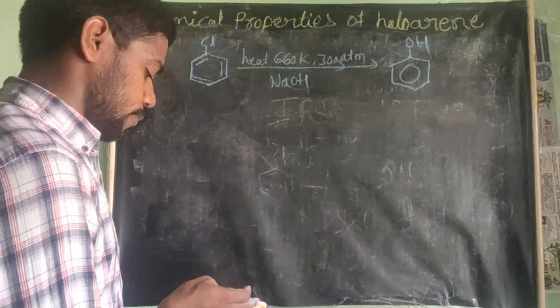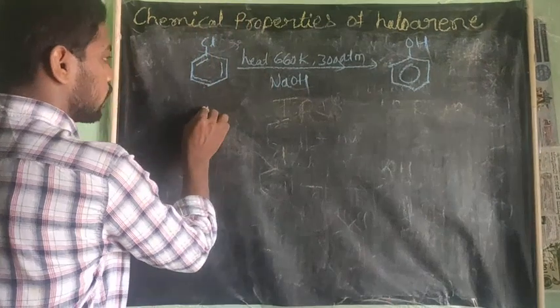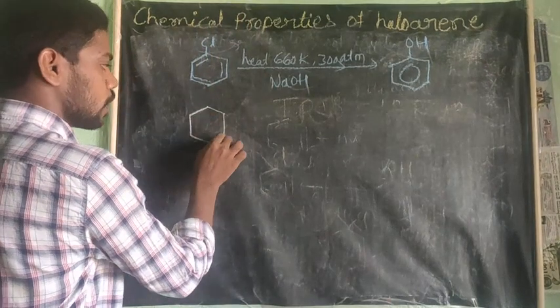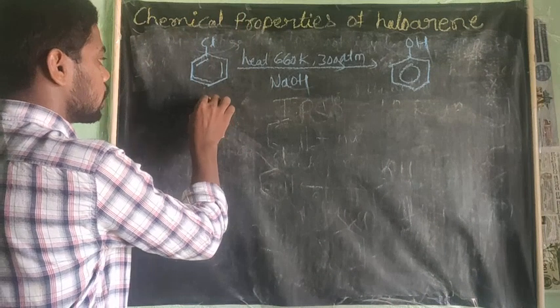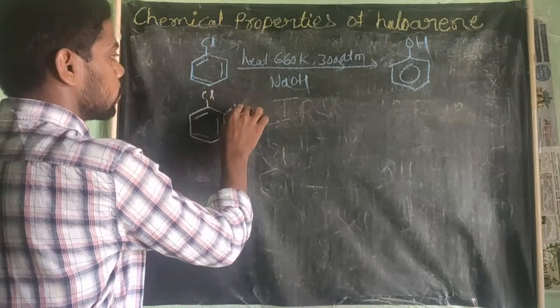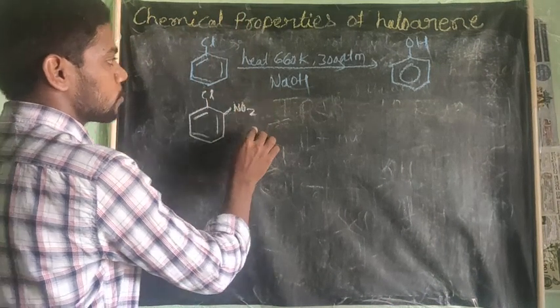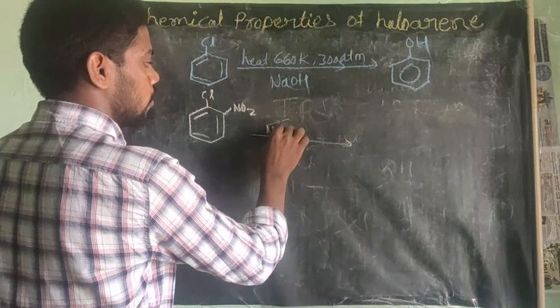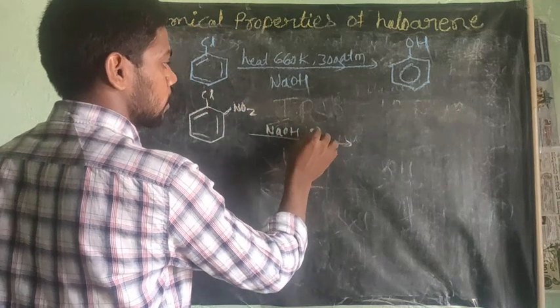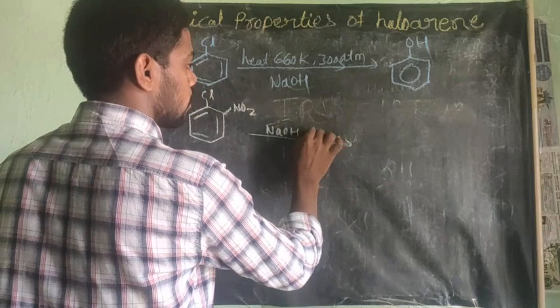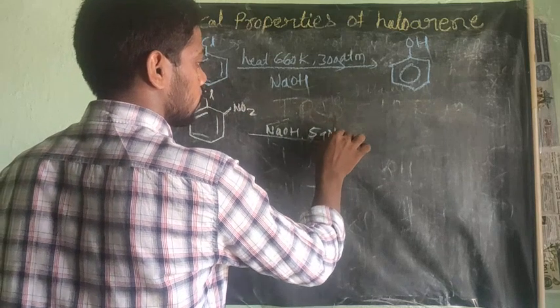What are those? I will give you. You see here, some of these they have given, and they are called ipso substitution reactions, but that word is not mentioned in the books also. With NaOH, the temperature condition will be around 590 Kelvin.